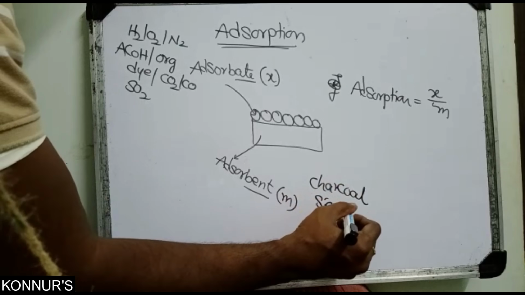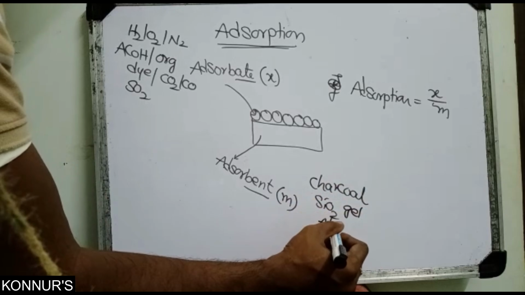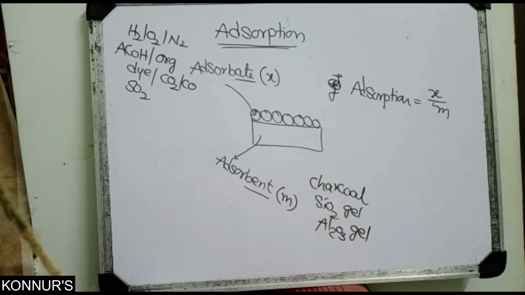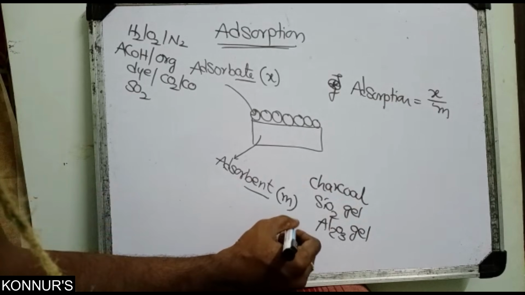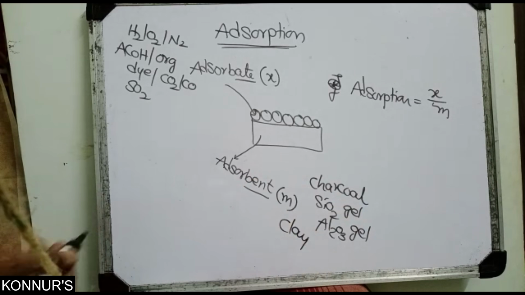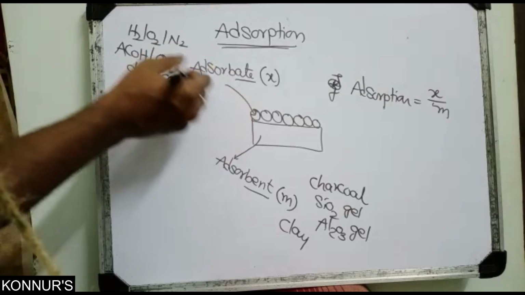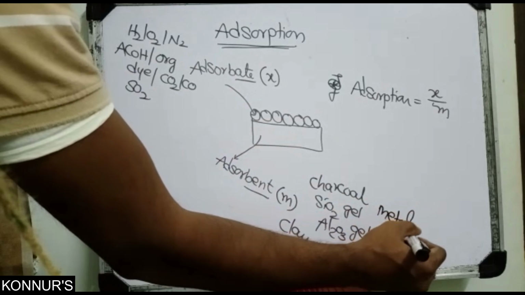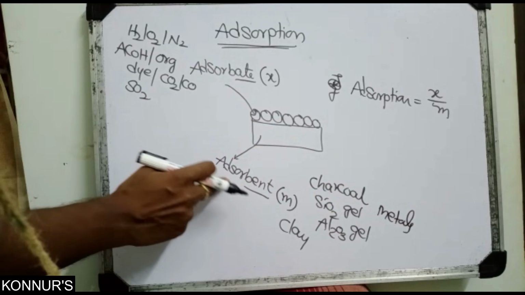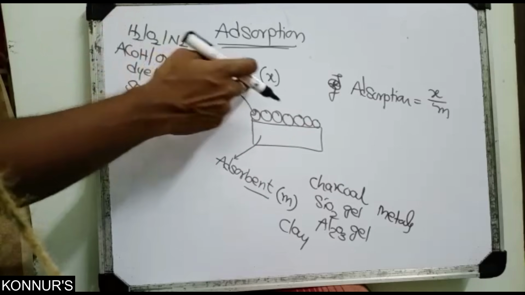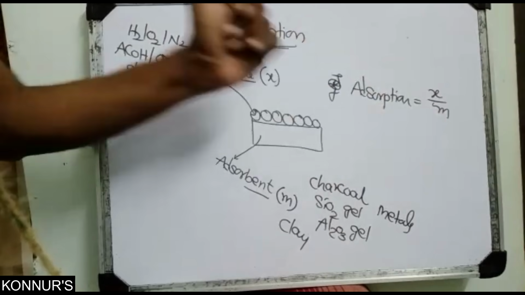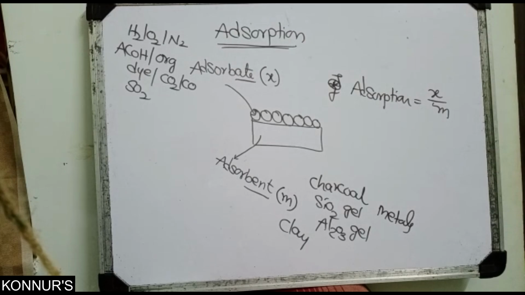Otherwise silica gel (SiO2), alumina gel (Al2O3), and clay. We already discussed that non-metals are attracted by metals, so you can take metals too. All these are acting as adsorbents, and those are acting as adsorbates. How much adsorption? The best indicator is the X by M value.